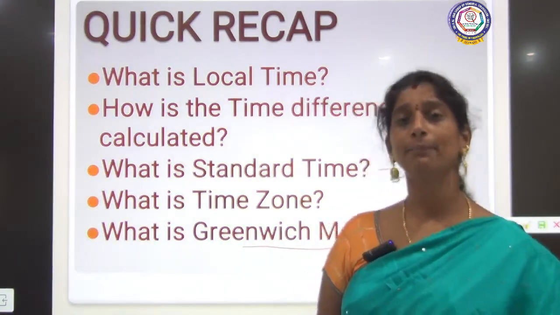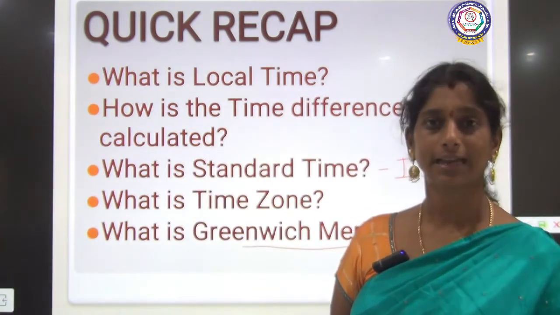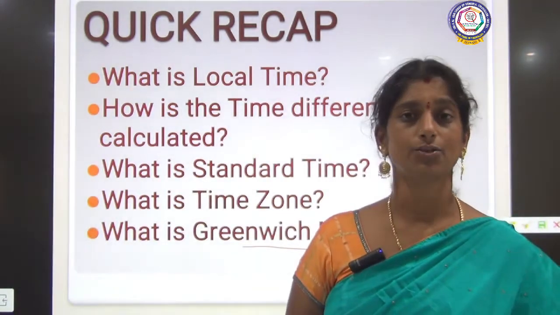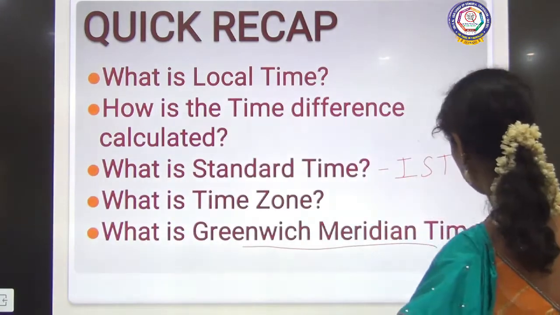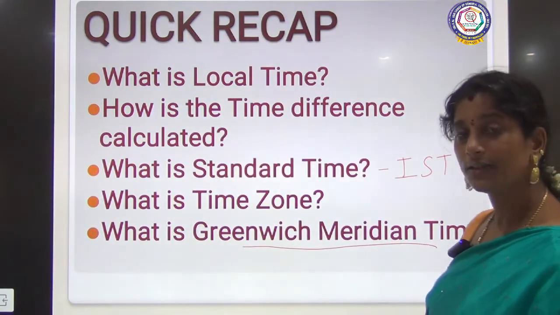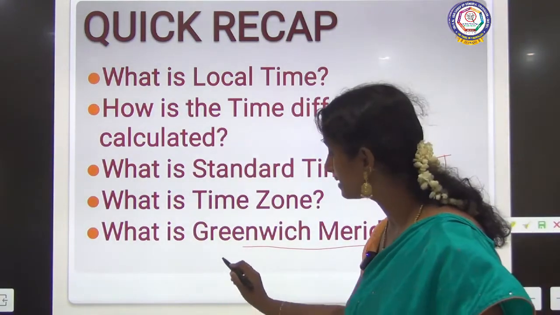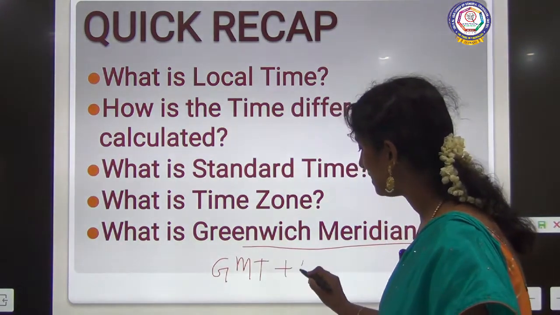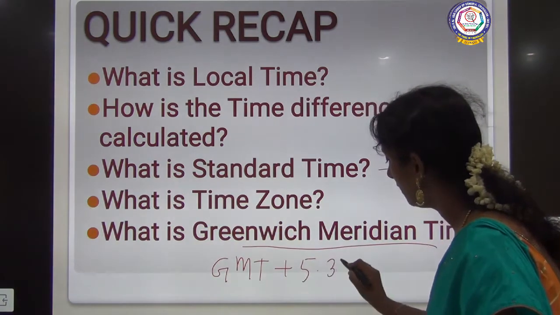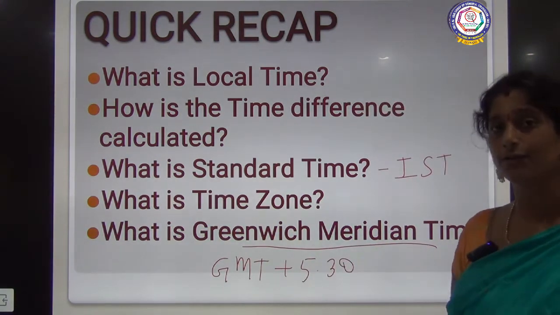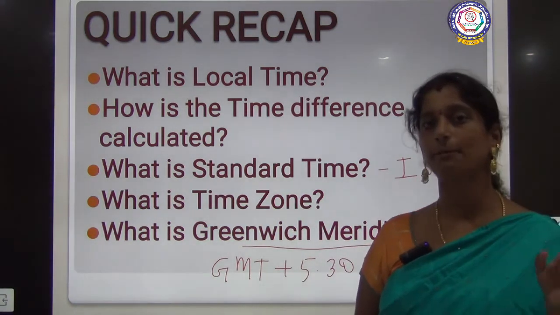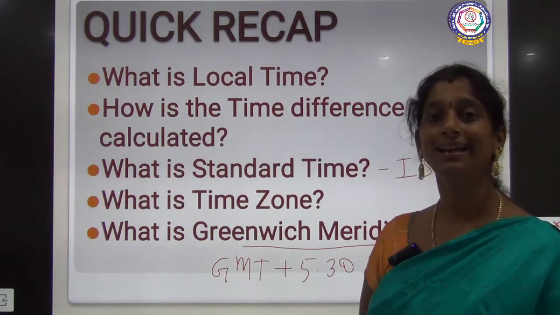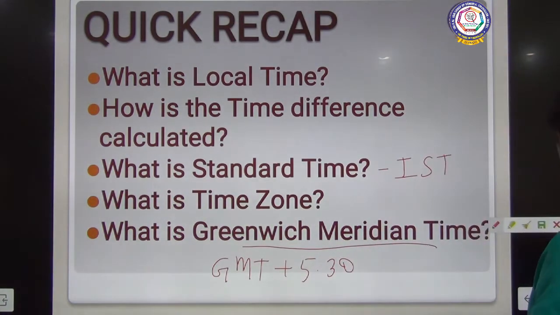Based on that time, plus or minus the hours are calculated for all the countries over the world. Clear? So for India, what is the Greenwich meridian time? It is GMT plus 5 hours and 30 minutes. I've told you, right? So GMT plus 5.30 is Indian Standard Time. Clear?